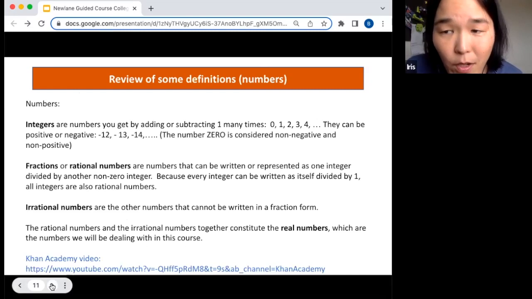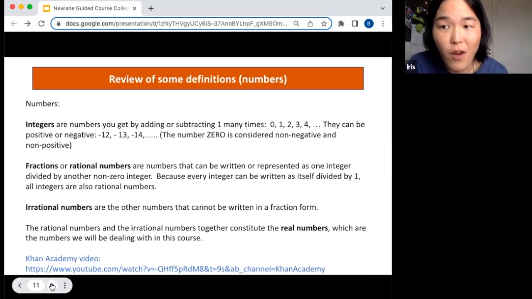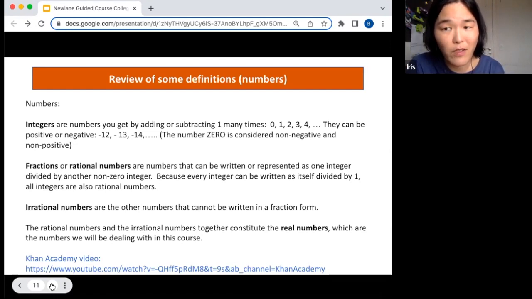So here, this is just a quick review of what I mentioned last time, like some definitions of numbers that are being used here implicitly and maybe were not explicitly stated before. Usually in this course, we are going to work with the largest set of numbers, the real numbers.